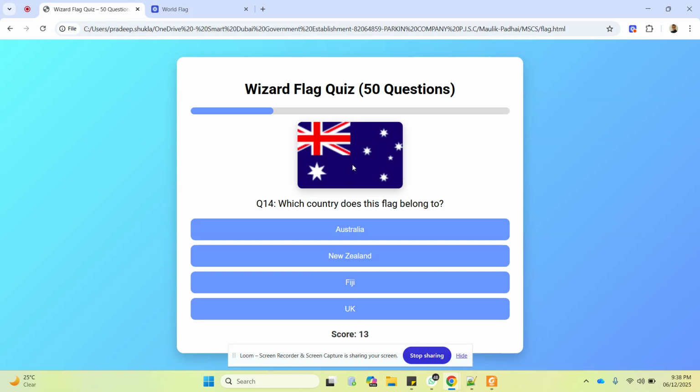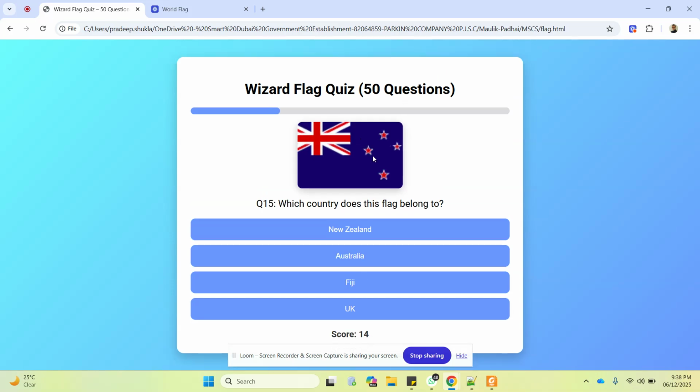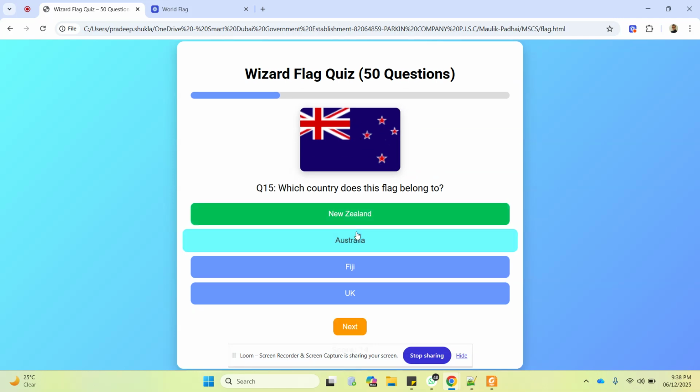Yeah, Australia. All right. Don't get confused here, guys. The Australia and New Zealand flags are pretty much similar. If there are six stars, like three and three, then it's Australia. If there are four stars, then it's New Zealand. So don't get confused between Australia and New Zealand. For example, here you can see there are only four, then it's New Zealand. Four New Zealand, six Australia.